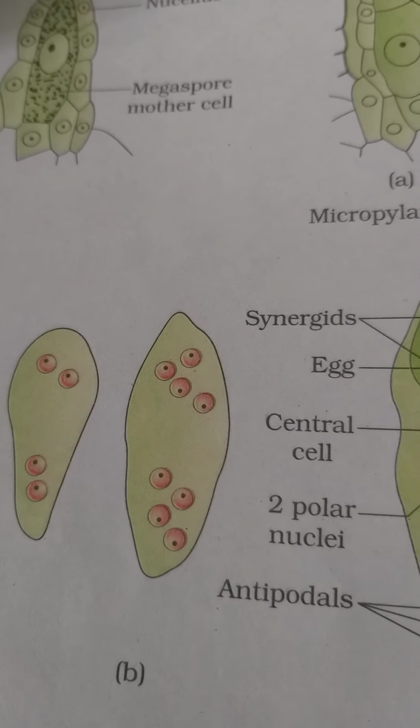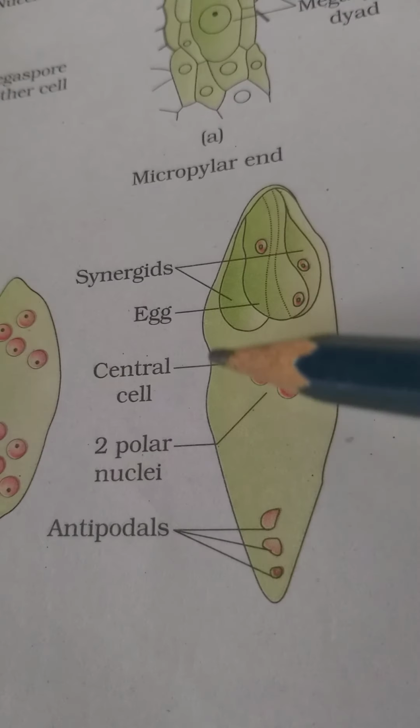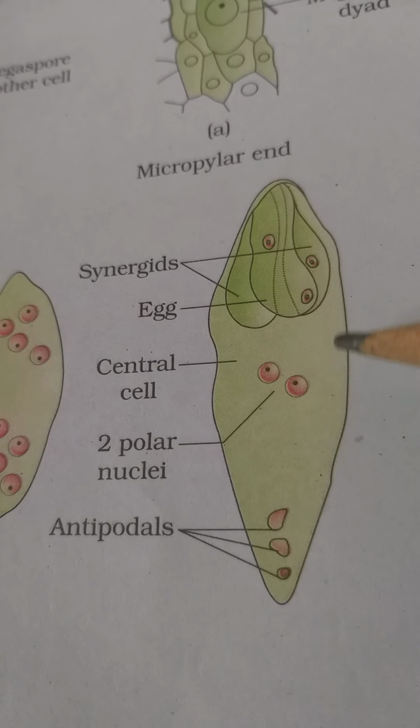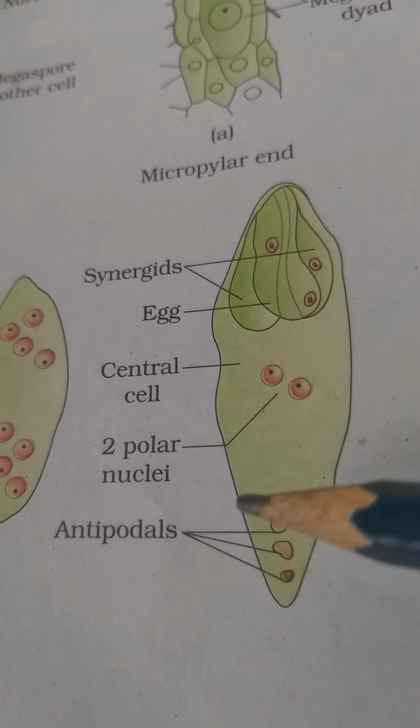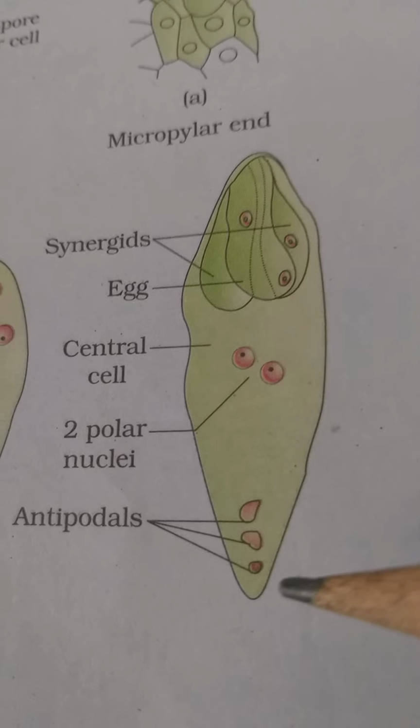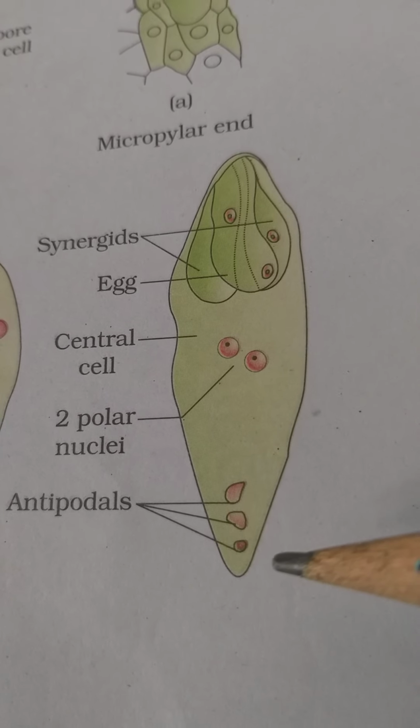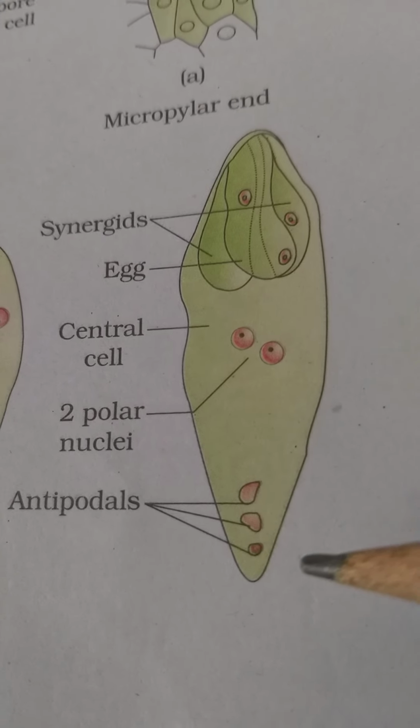Now this is the central cell. This whole is called the central cell. So if you count the number of cells, you will find there are 7 cells but 8 nuclei.